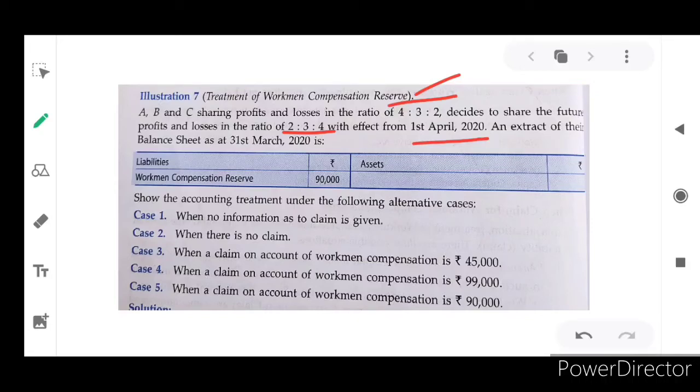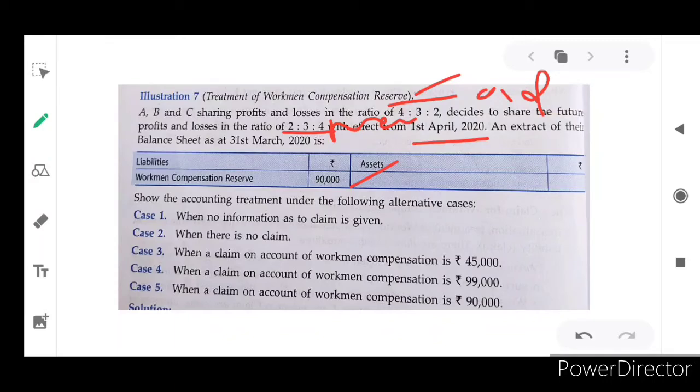Workmen compensation reserve is only 90,000 rupees. This is the existing, old profit and loss sharing ratio, and this is the new profit and loss sharing ratio. They have decided to change the ratio from 1st April 2020 onwards.